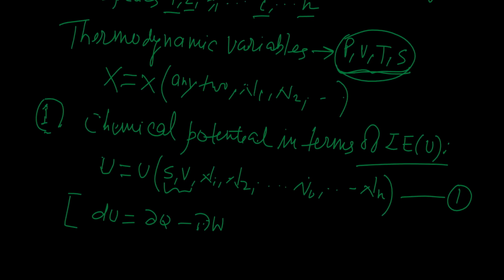Definitely you are familiar with this equation. Our second law says this del Q is TdS and del W is in general PdV.